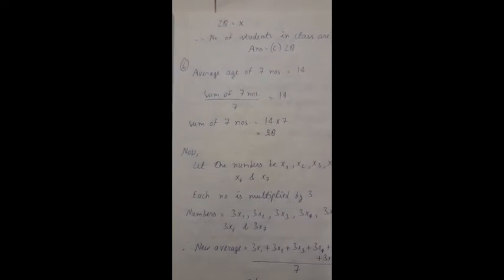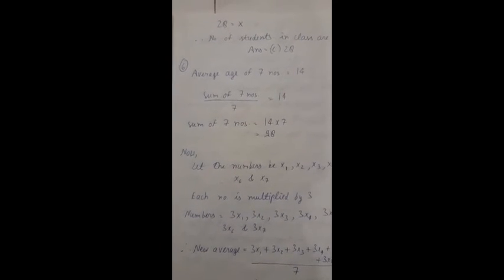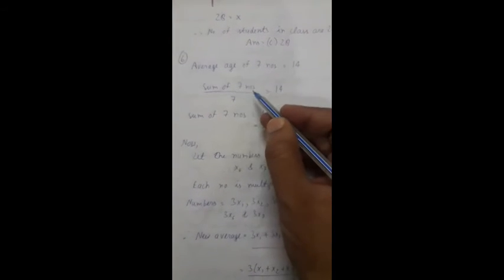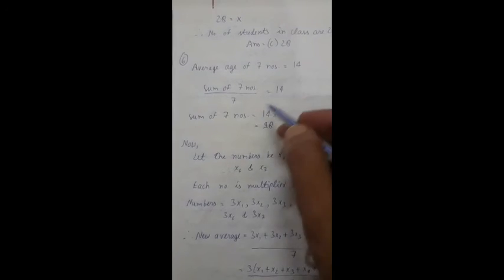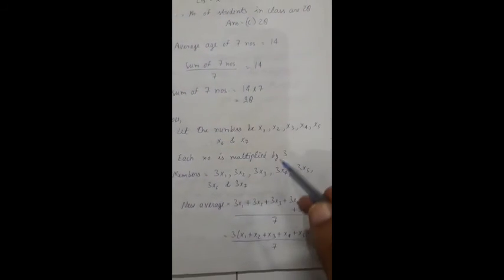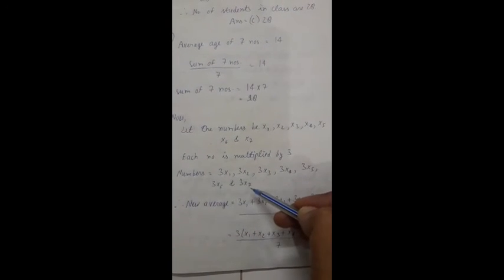Now see sixth question. In sixth question it is saying if average of 7 numbers is 14 and each number is multiplied by 3, find the new average. So average of 7 numbers is given 14. That means sum of 7 numbers upon 7 equals 14. The sum of 7 numbers will be 14 multiplied by 7, that is 98. Now let the numbers be x1, x2 and x3 like this till x7. Now each number is multiplied by 3. So numbers will be 3x1, 3x2 like this 3x7.